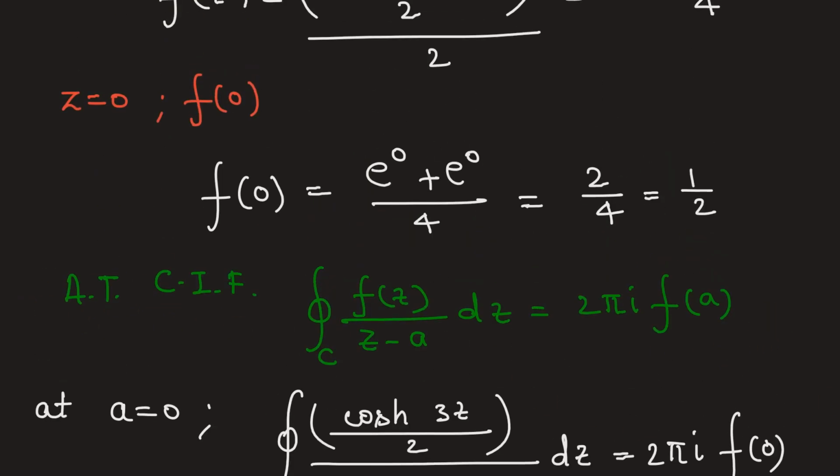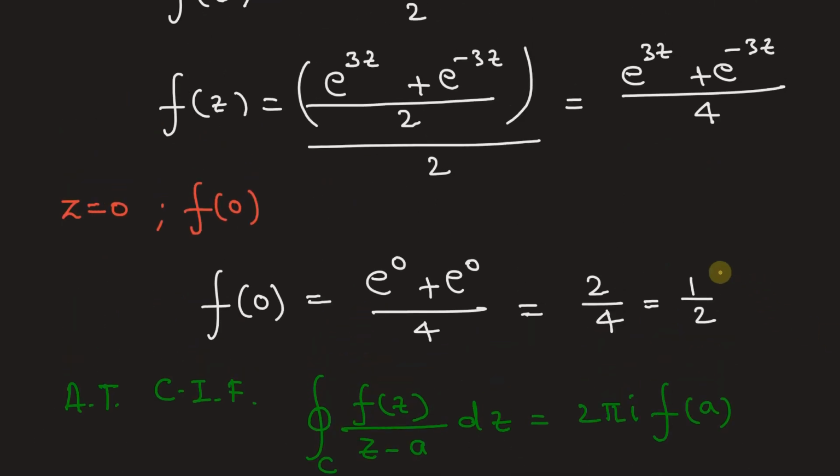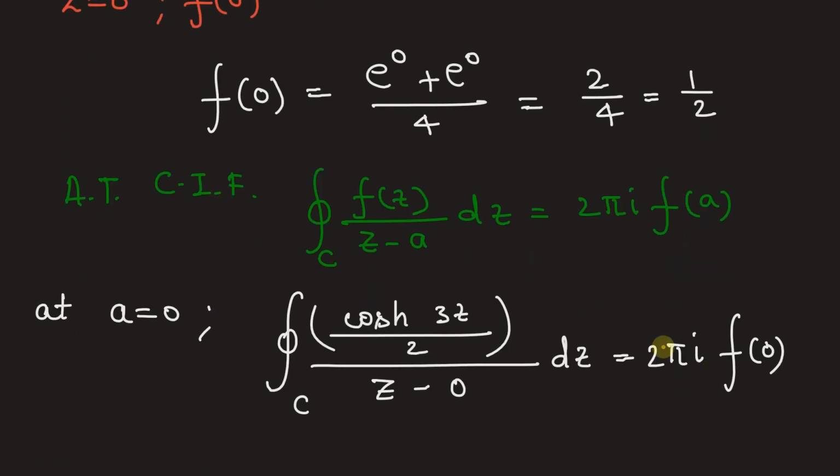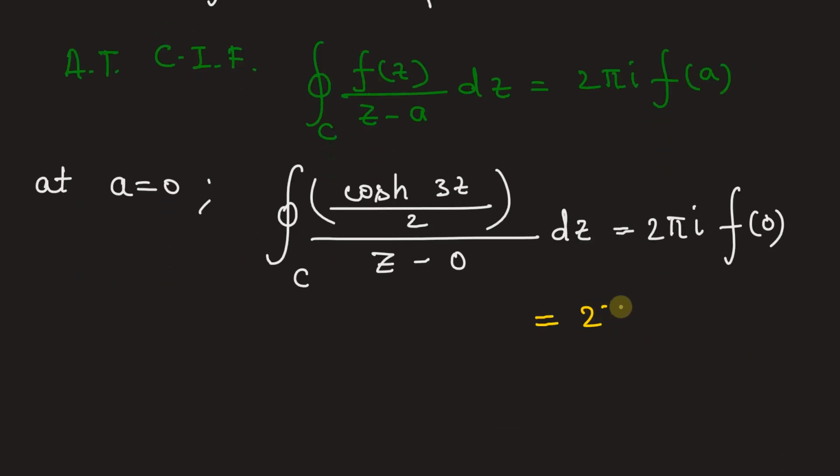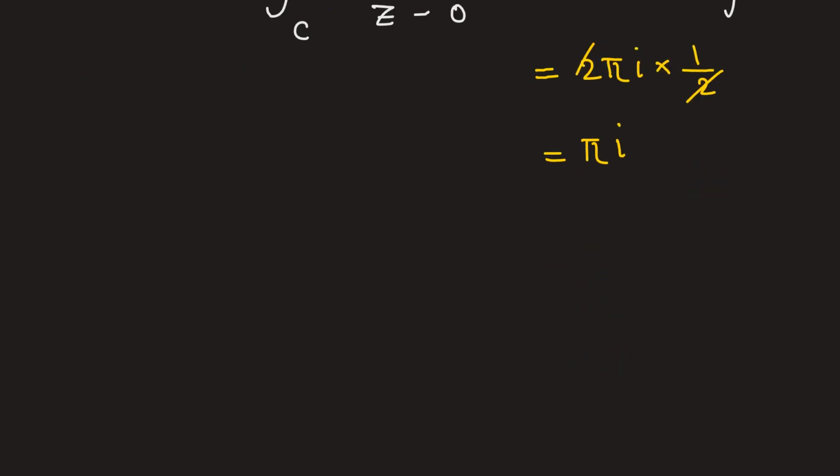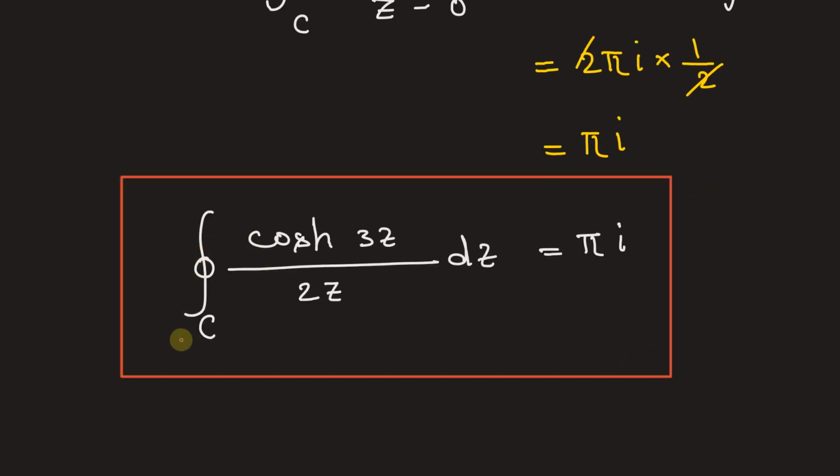Also we have calculated the value of f of 0, that is 1 by 2. So now let's substitute the value of f of 0 here. It will be 2 pi iota into 1 by 2. So 2 will get cancelled out and we will get pi iota. So in this way we have calculated the value of the given integral, that is closed integral on contour C cos hyperbolic 3z divided by 2z into dz is equal to pi iota.